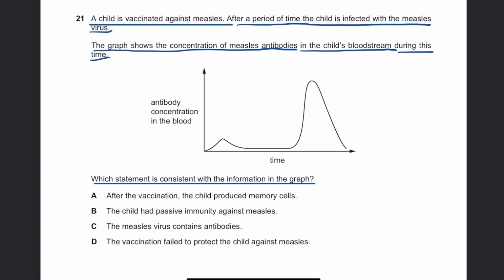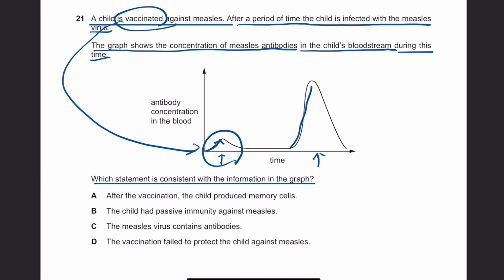Looks like antibody concentration in the blood increased a little bit in the beginning and then it increased quite a lot later on. So it looks like this is probably the effect of the first vaccination.